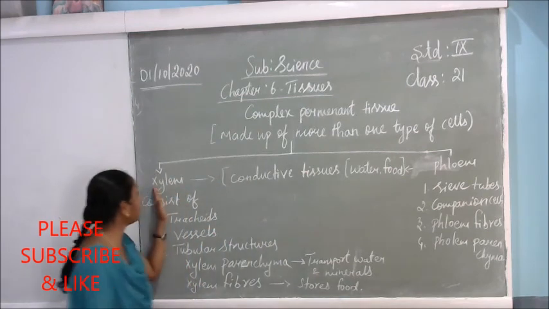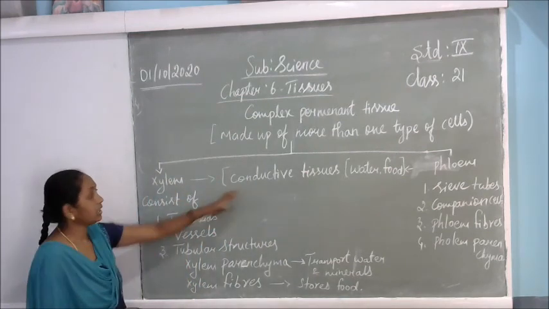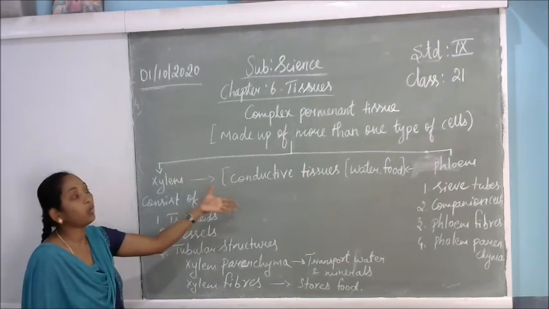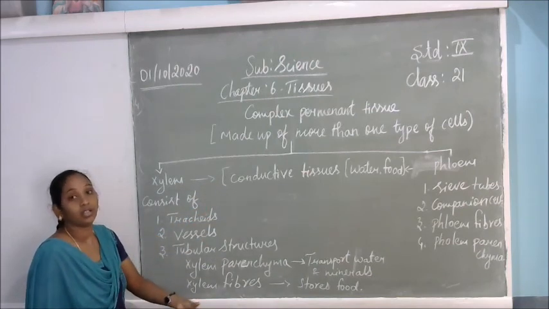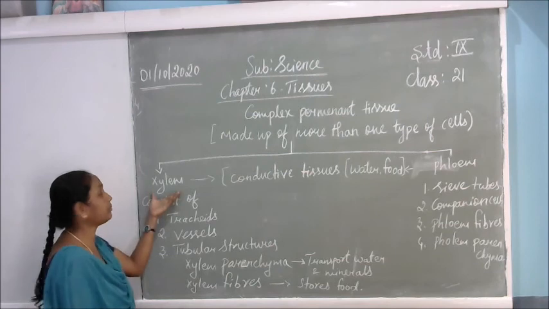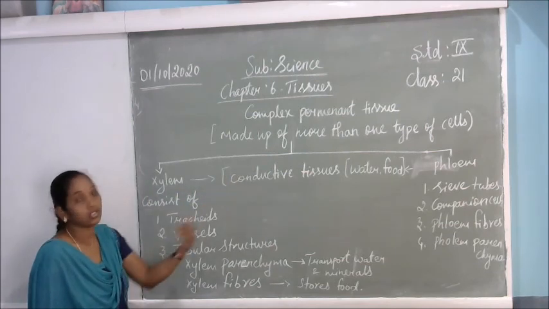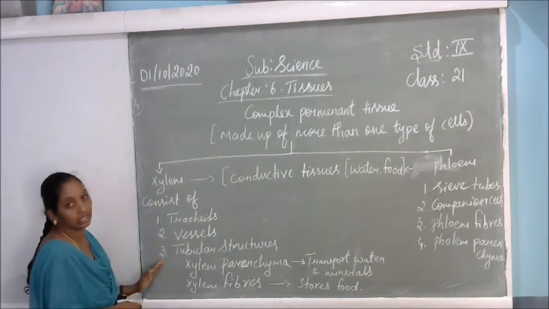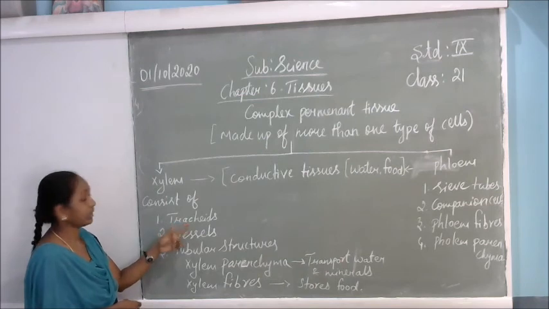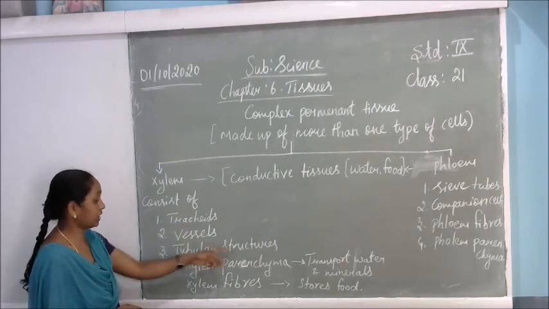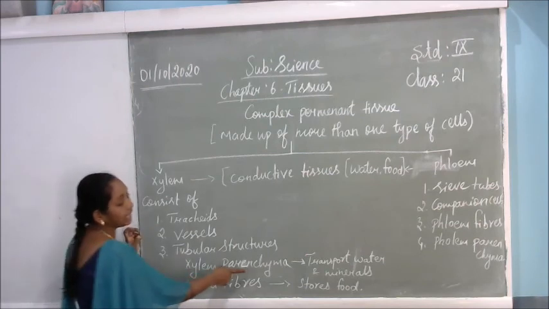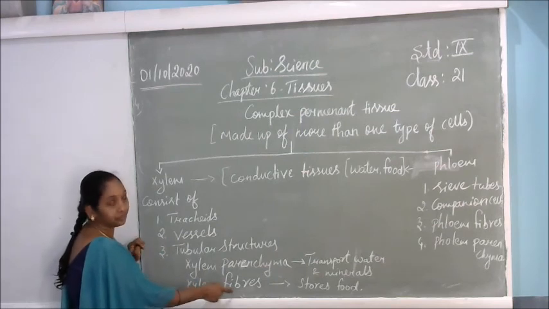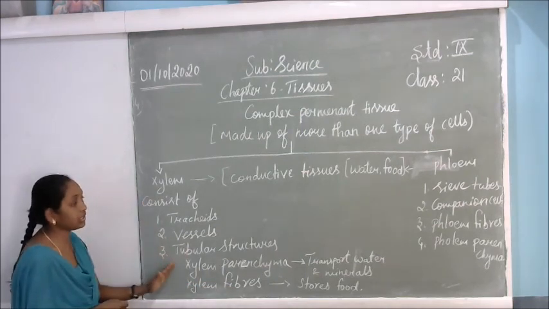One by one we will see them now. First, xylem. Xylem is a conductive tissue. It conducts water and minerals. Xylem conducts water and minerals from the soil; through the roots, it absorbs water and minerals from the soil. The xylem consists of four elements: tracheids, vessels, which are tubular structures, xylem parenchyma, which is a living cell in the xylem, and xylem fibers.